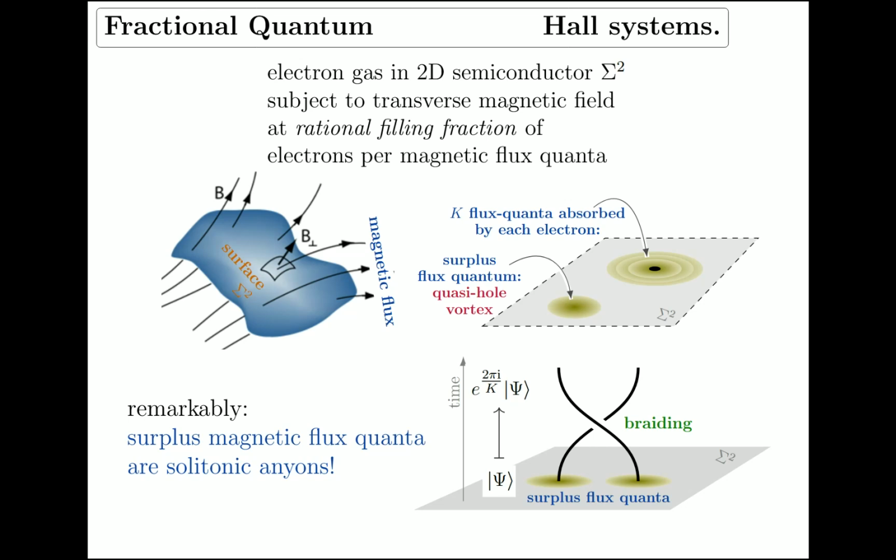These surplus magnetic flux quanta are solitonic anyons, meaning that as their world lines are being braided, so as they change position in this fashion here, the whole system's quantum state picks up a complex phase depending on this filling fraction. The point being that this phase is actually dependent only on the global topology of this process, not on how these paths wiggle.